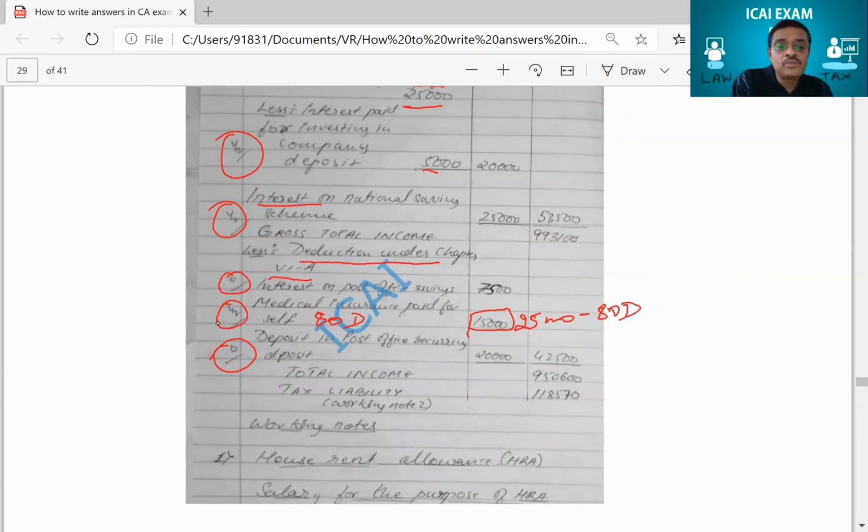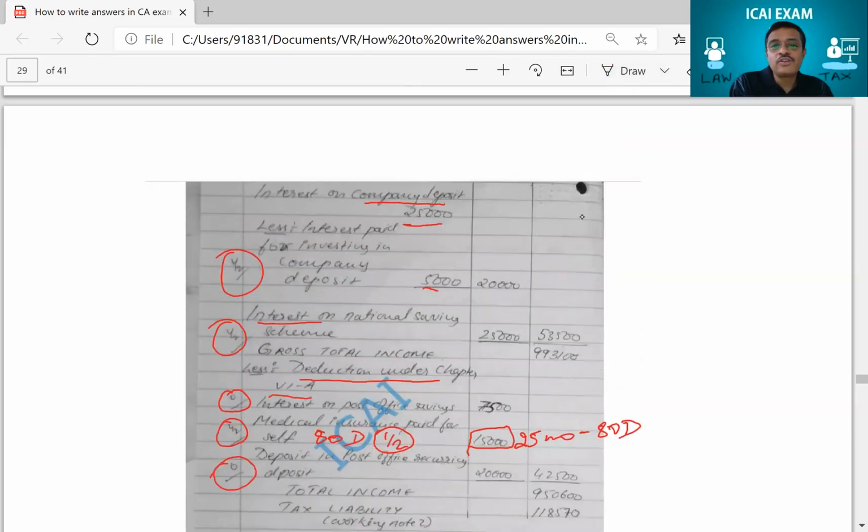He would have written 80D, he would have got another half mark here. So half plus half will become 1 mark now. समझ में आ रहा है ना? Here also you would have got half mark extra.